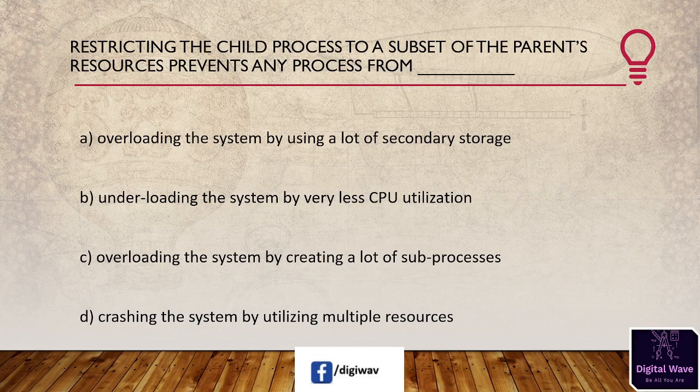So the right answer will be C. Restricting the child process to a subset of the parent's resources prevents any process from overloading the system by creating a lot of sub processes.